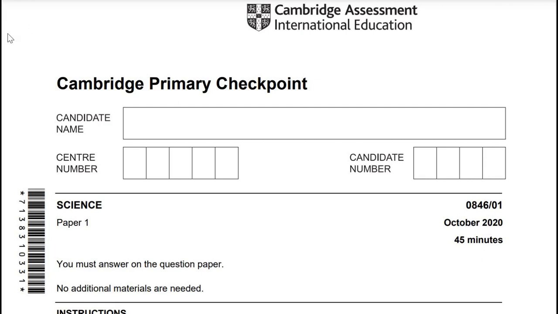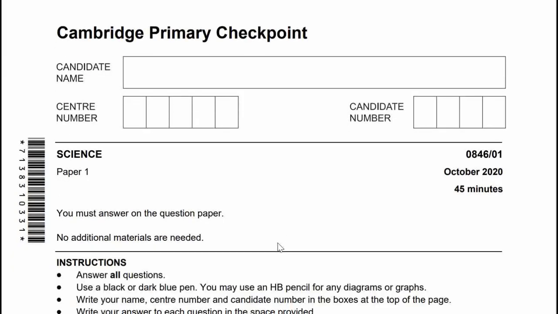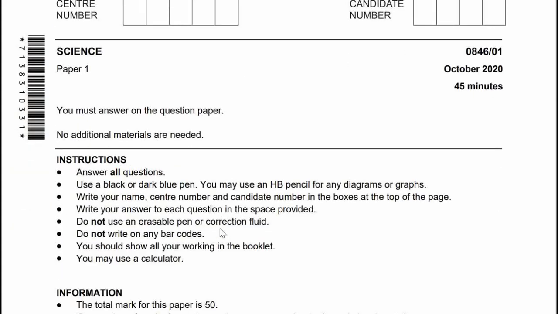Hi guys, today we are going to discuss Cambridge Primary Checkpoint Science Paper 1, October 2020, paper code 0846-01 for 45 minutes. Let's scroll up from the first question till the end, so you may take a screenshot of this paper and try to do it for practice before we see the discussion together. Let's get started from number 1.